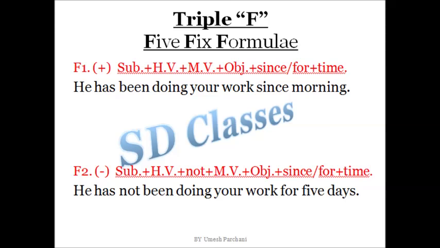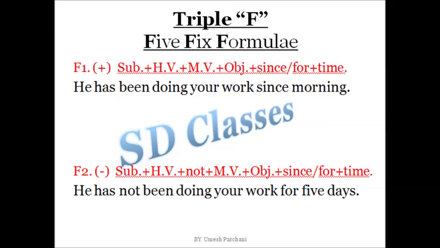Very first, F1 is the affirmative sentence. So in this affirmative sentence, I have applied time at the last. So after the object, we apply since or for, and then time. So subject, helping verb, main verb, object, plus since or for, plus time. So I'm making a sentence here. He has been doing your work since morning. With he, we apply has been, as it is a singular subject.